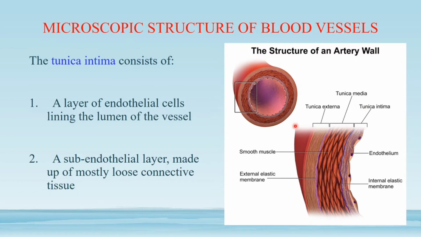Going to the description of the tunica intima, that is the innermost layer, consisting of simple squamous epithelium surrounded by a very thin layer of connective tissue. In this magnified image, these cells are simple squamous epithelial cells, and when they line the lumen of the vessel, they are called endothelium. So the tunica intima is made up of endothelial cells with a thin layer of loose connective tissue.